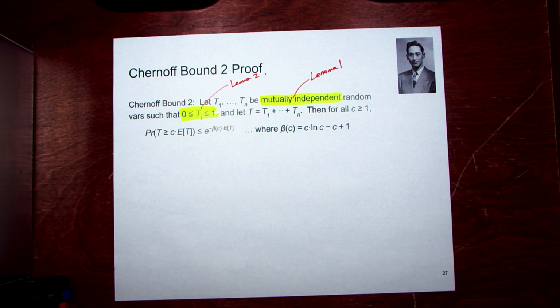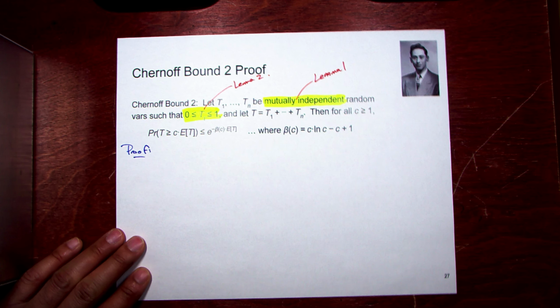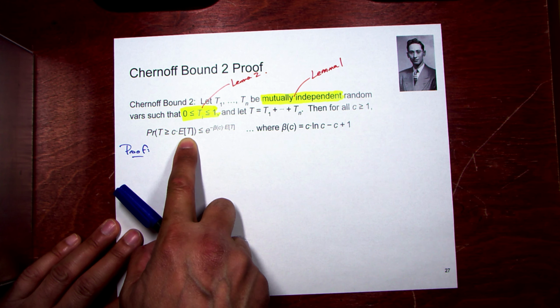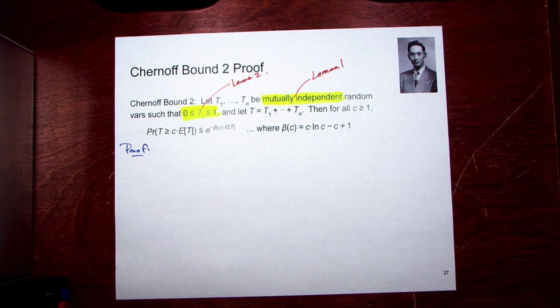Okay, so what do we do? Well, you'll notice that exponentials are a big part of this whole thing. And this is sort of like what we did for Chebyshev. In Chebyshev, we took the left-hand side and then squared it, and did something with the square. And notice that the one inequality implied the other inequality, so that's fair, right? The probability doesn't change.